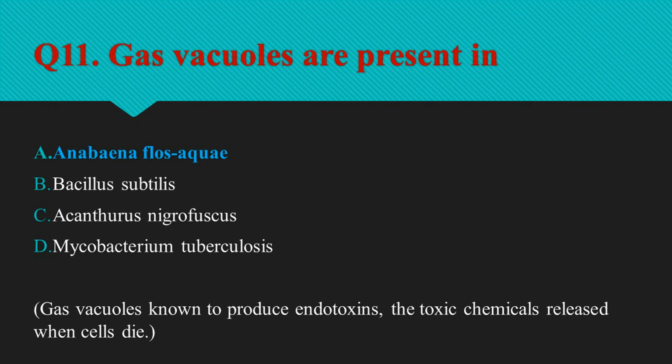It is known to produce endotoxins, the toxic chemicals released when the cells die. Once released and ingested, these toxins can damage liver and nerve tissues in mammals. So option A, Anabaena flos-aquae is the right option.